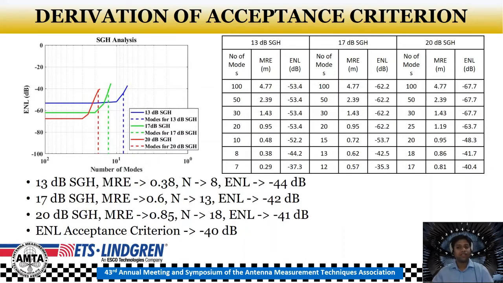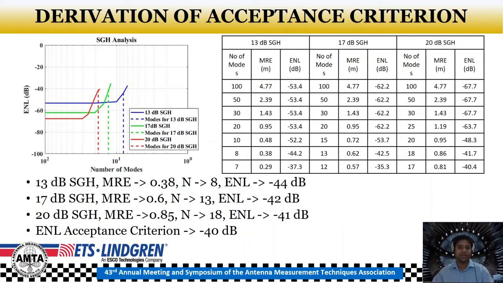So, an interesting phenomenon is the increase in the number of modes with the increase in the gain of the standard horn antennas, right? Thus, at the same frequency, more modes have to be incorporated in the near field to far field transformation to accurately characterize the converging patterns over the 3 dB solid angle.